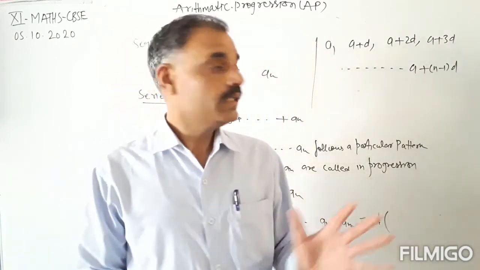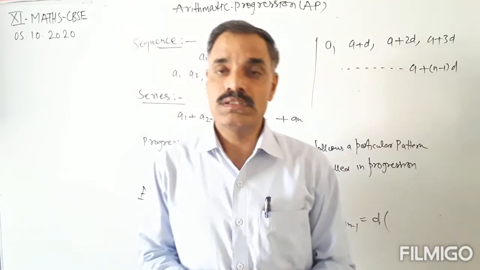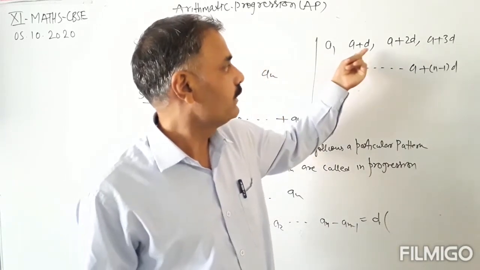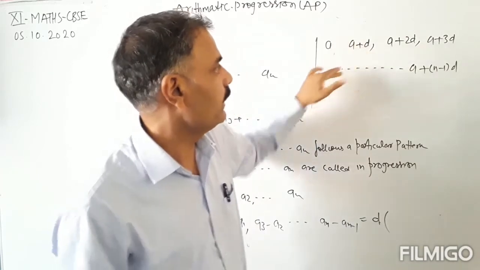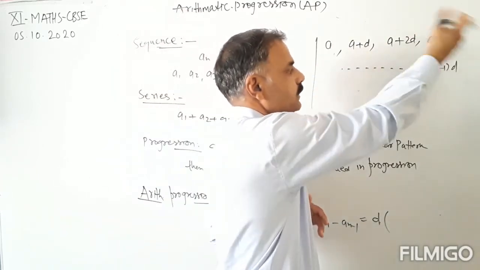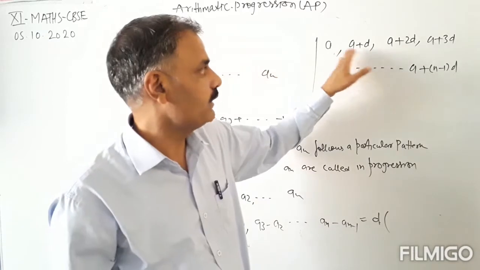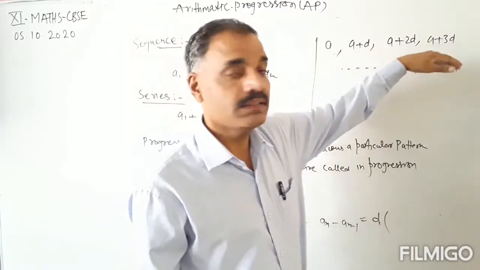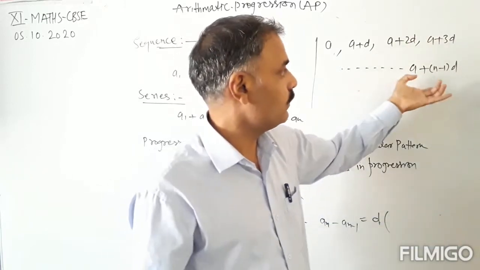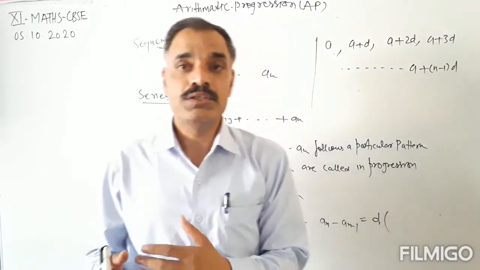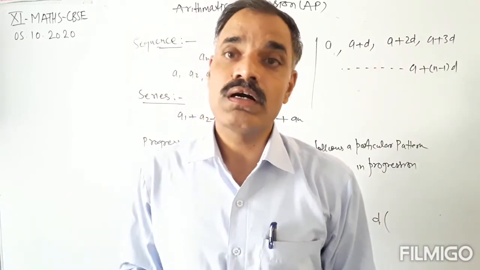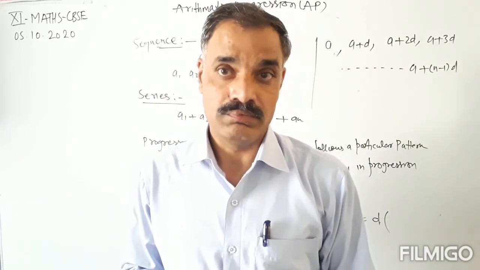These are the particular terms: a is the first term, a plus d is the second term, a plus 2d is the third term, a plus 3d is the fourth term, and so on. A plus n minus 1 into d is the nth term, that is the general term of the arithmetic progression.